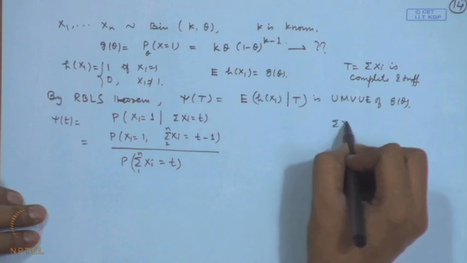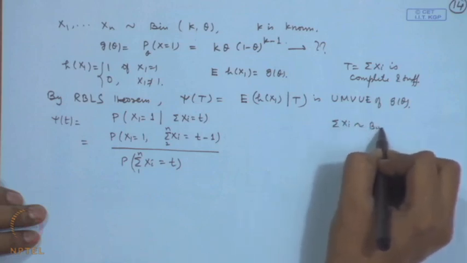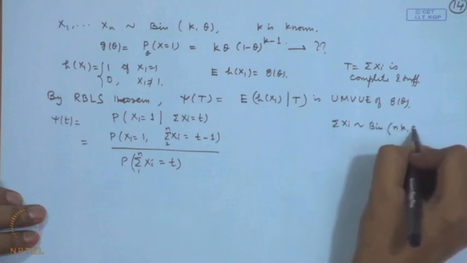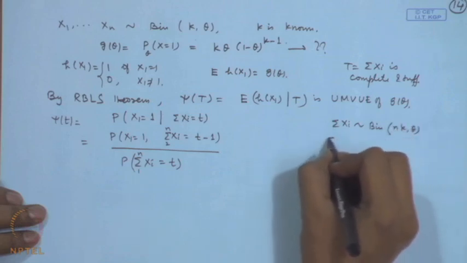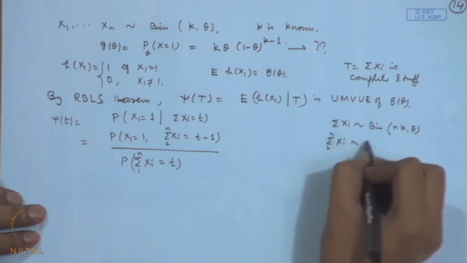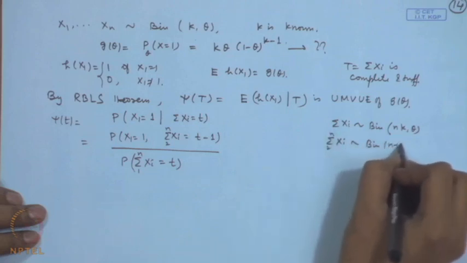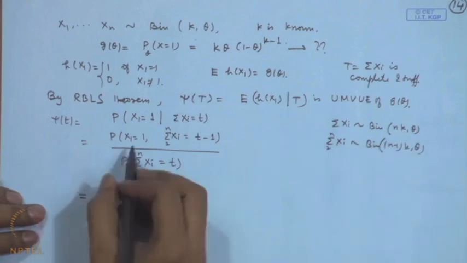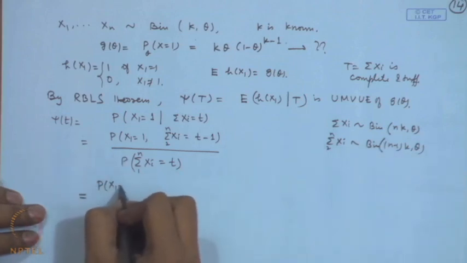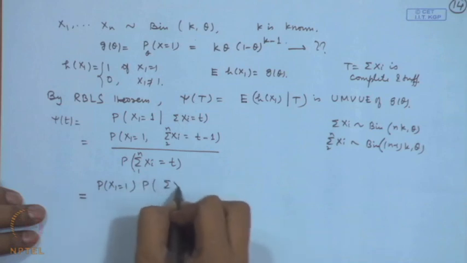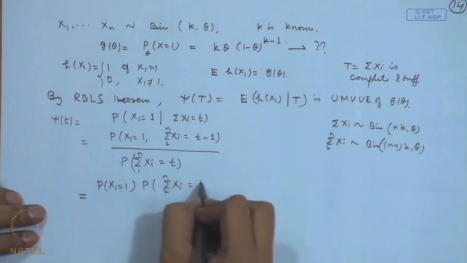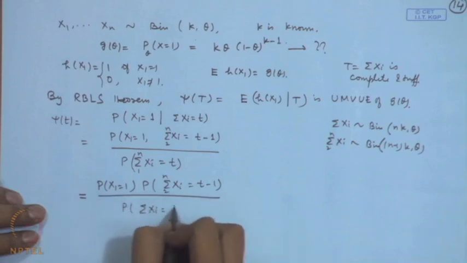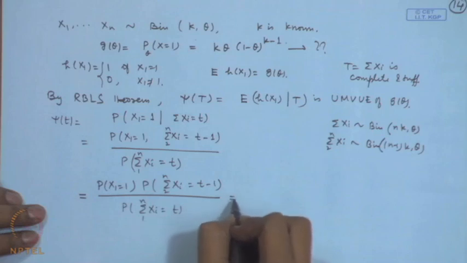Now, sigma xi will follow binomial n k theta, and sigma xi from 2 to n will follow binomial n minus 1 k theta. So, if we substitute these values here, probability of x1 is equal to 1 into probability of sigma xi 2 to n is equal to t minus 1, divided by probability sigma xi 1 to n is equal to t, then that is equal to